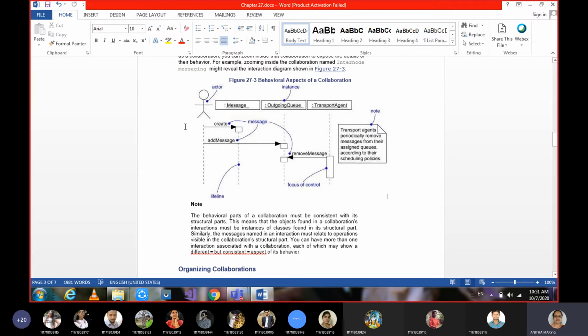Okay, so let's see the scenario here. A web-based application for a retail system. First the actor is creating a message and adding the message to the queue. Whatever message the transport agent receives, if they can serve that query, they'll acknowledge, otherwise they just remove the message. So this is about the behavioral aspects of collaboration.